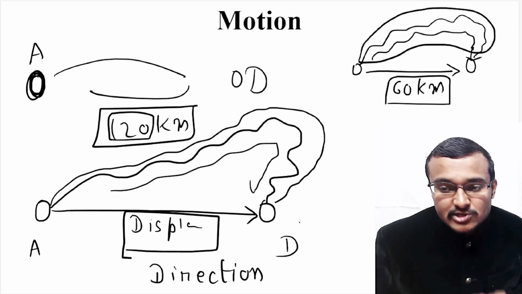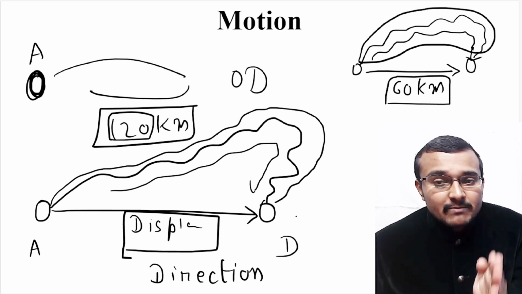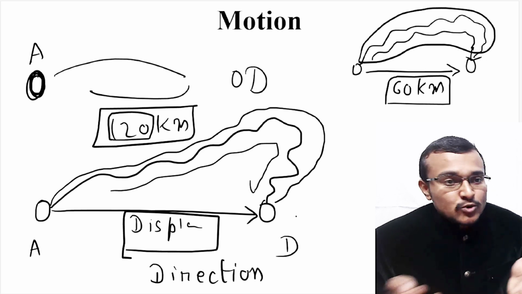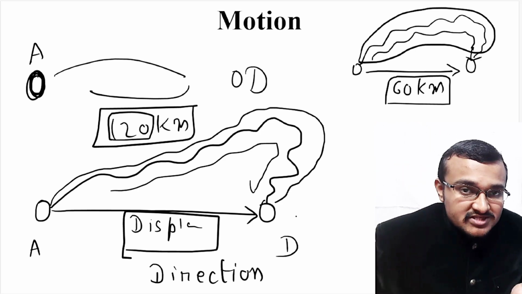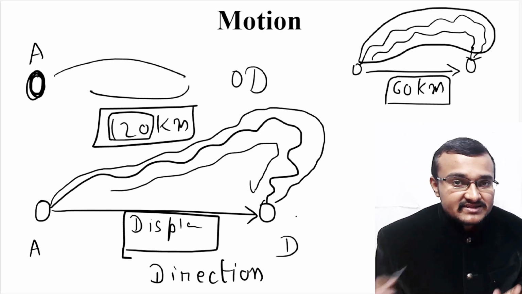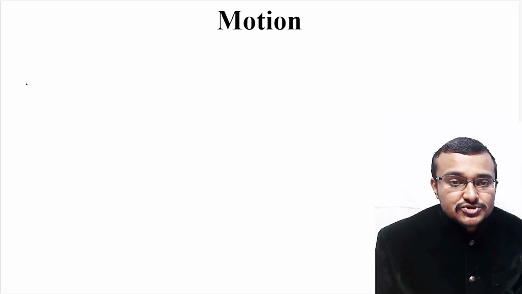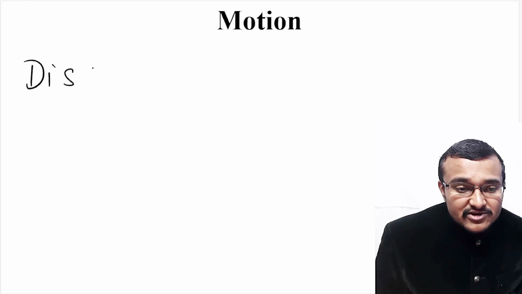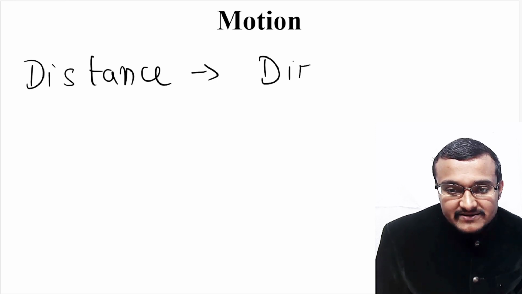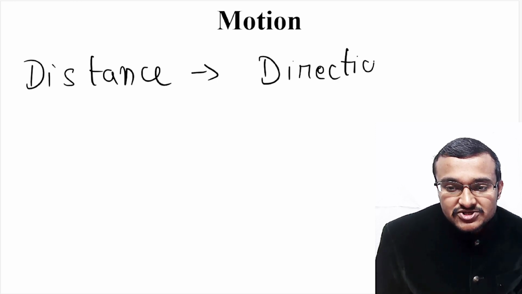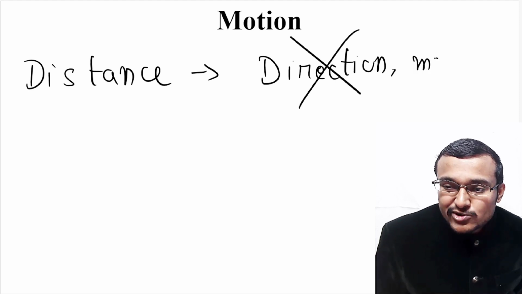That is 60 kilometer is magnitude and direction is positive direction towards the position D. But if you consider distance, there is no proper direction defined. It is going in all random paths possible and it is reaching the position D. That means direction is not defined in distance. So you should actually remember that when you explain distance, in distance direction doesn't matter. So here when you are actually considering distance, direction is not mattered, only magnitude is mattered.